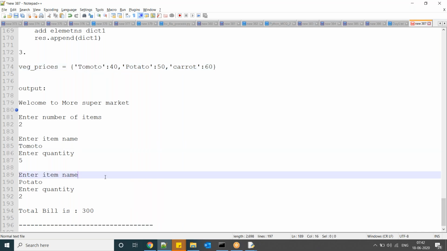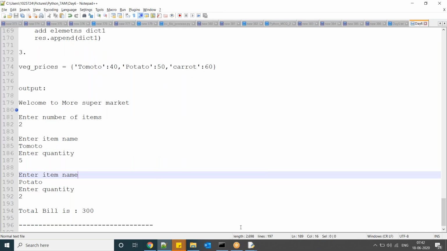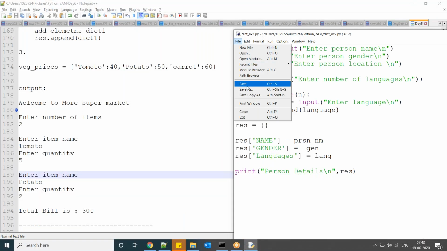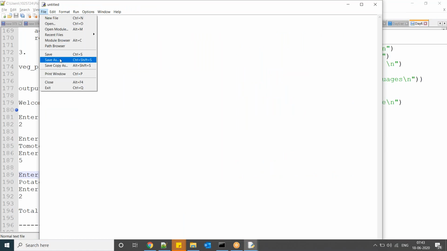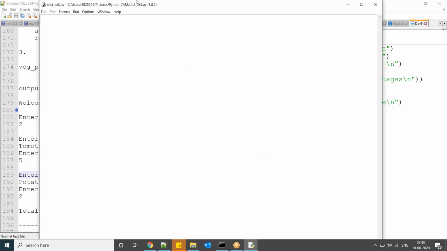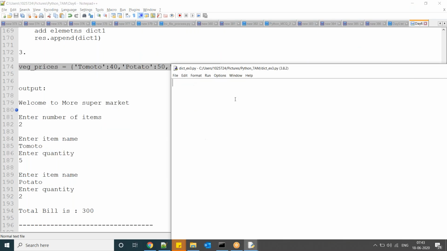Okay. So I'm just explaining this one. For suppose I consider a dictionary like this.